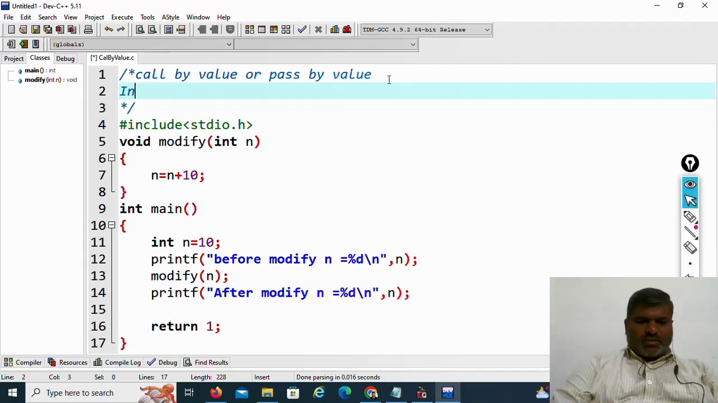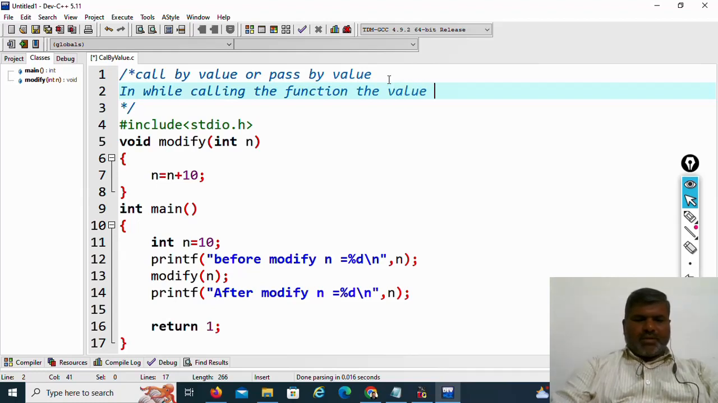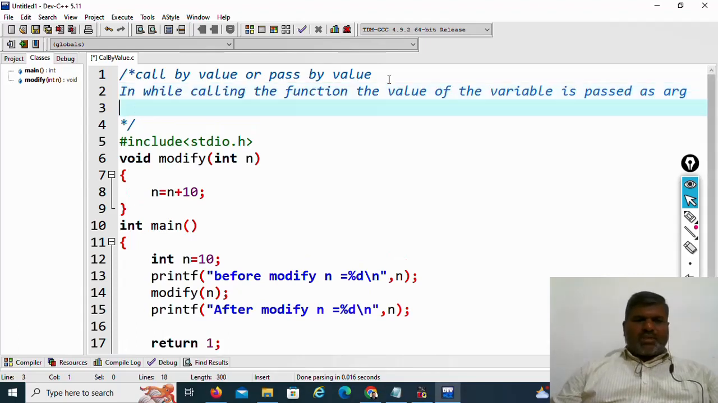In this, while calling the function, the value of the variable is passed as argument. Now what happens in call by value is, if we make any changes in one function, it will not affect other functions. That is call by value.